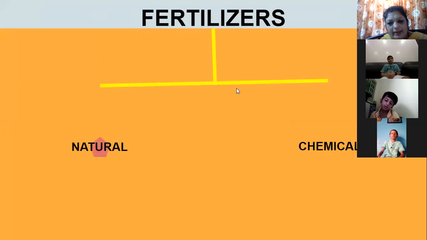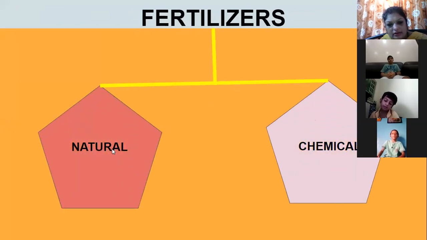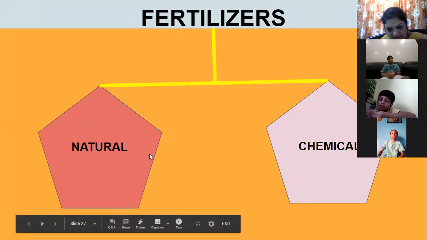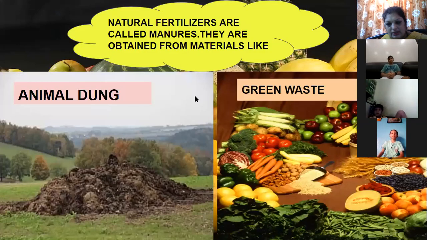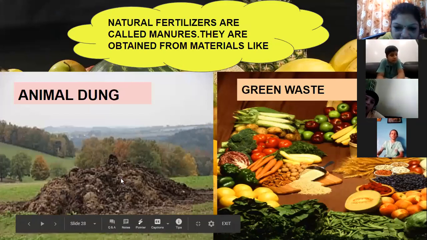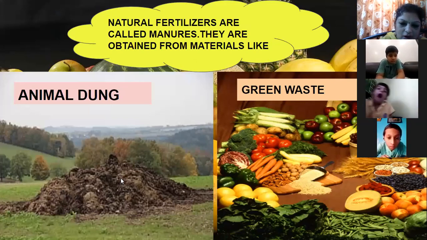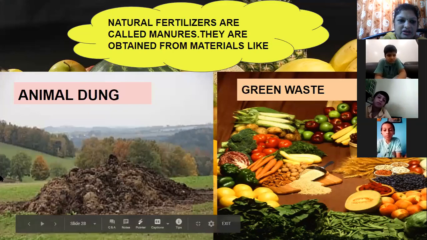Now, which are the two types of fertilizers? Natural fertilizers and chemical fertilizers. So we have to see now first the natural fertilizers, and then we will go for chemical fertilizers. Which are the natural fertilizers? Now look here, natural fertilizers are also known as manures. Animal dung means animal waste, or in Marathi, shed: cow dung, buffalo waste, goat waste, all the animal waste which is there will come in natural fertilizers.